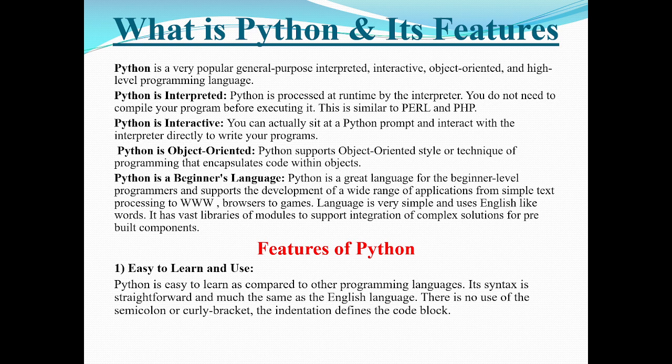Let us move to the features of Python. As we said earlier, it is very easy to learn and use. Why is it very easy to learn and use? Because it is straightforward, much the same as the English language. That means in Python the syntax, that is the rules or grammar of this language, is similar to English. So there is no use of semicolons or curly braces as we used to do in C language.